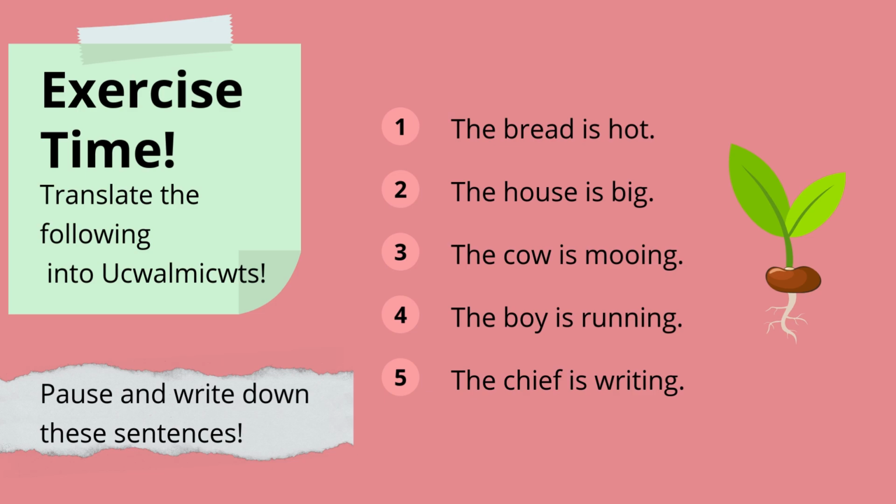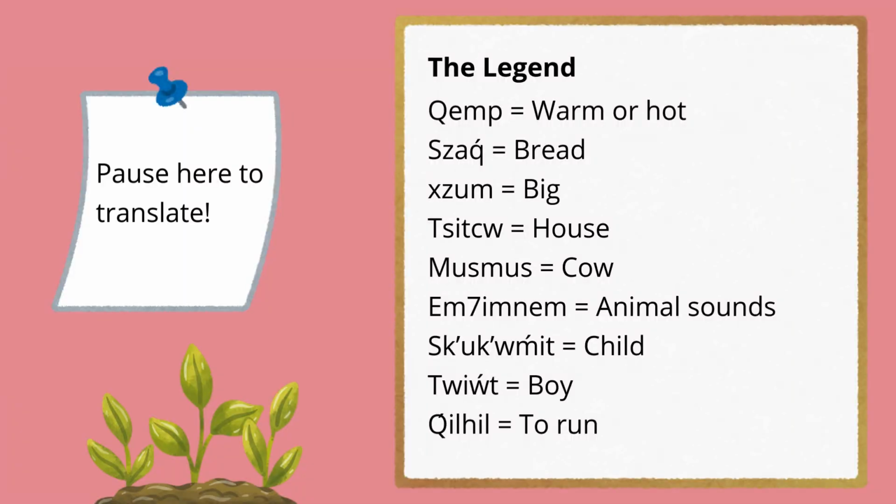Let's do an exercise. So take a moment, pause this video so that you can write down the following 5 sentences on a sheet of paper. And now you have your 5 English sentences written down on a paper. So again, I recommend pausing the video at this time because you can see all of the words that you need here to build the sentences from the last slide. So use this legend to help you translate those sentences. I hope you do well.